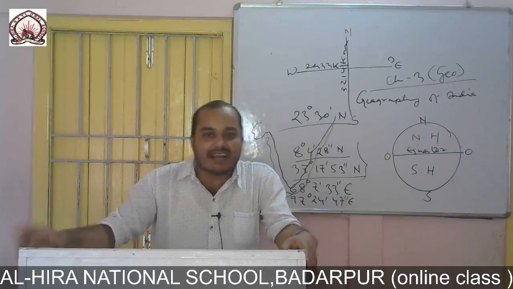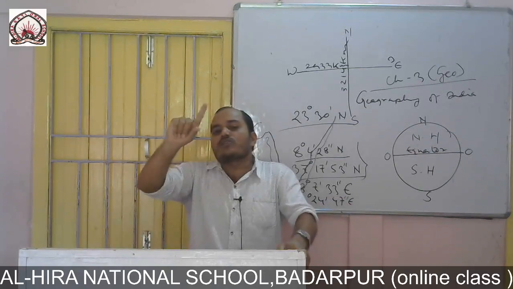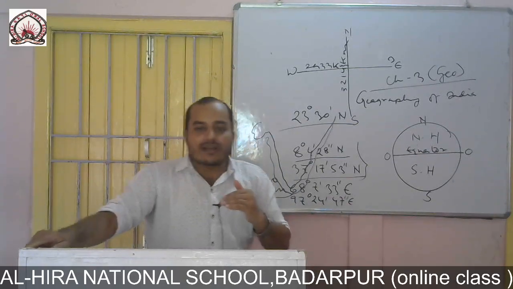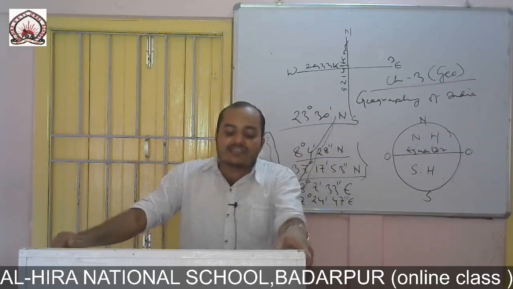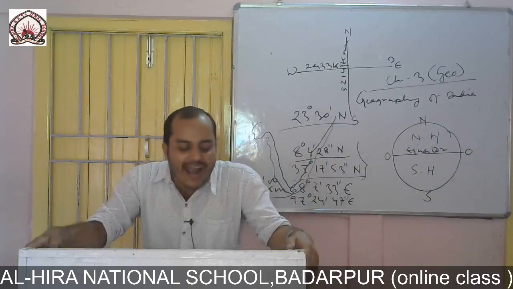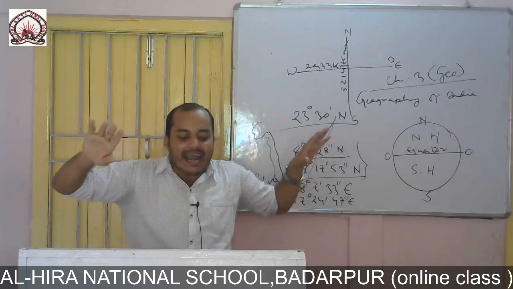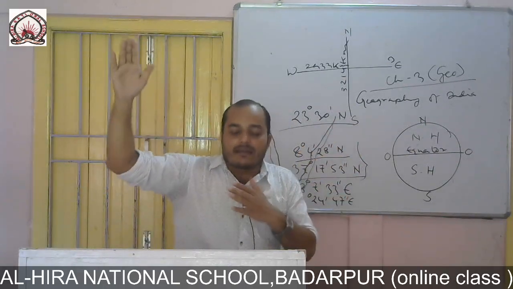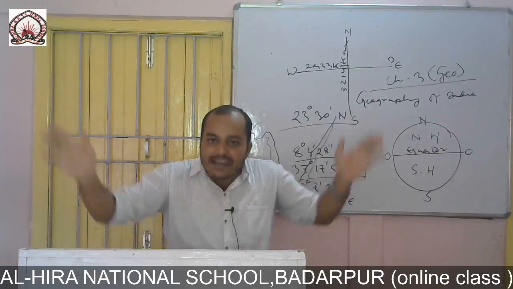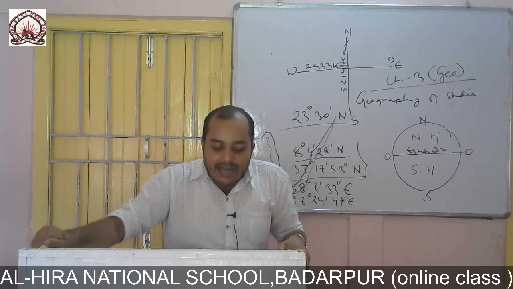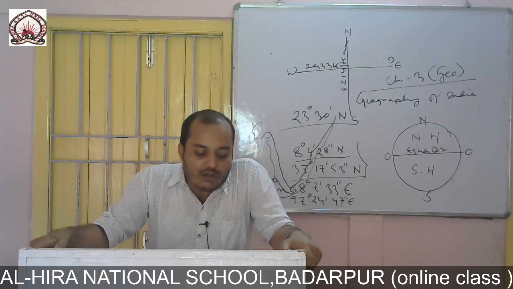Now, three courses of the rivers: the upper course, middle course and the lower course are seen in the northern rivers, and such courses are not seen in the southern rivers. Clear? Three courses, upper, middle and lower, are seen in the northern rivers, and in the southern there is no such course. Now the valleys of the northern rivers are wide, and they have a long course in the plain. Southern India rivers are comparatively narrow, their course is very narrow, and the rivers flow rapidly; these are also not navigable.